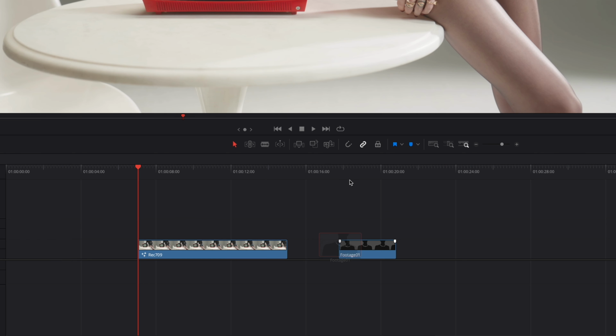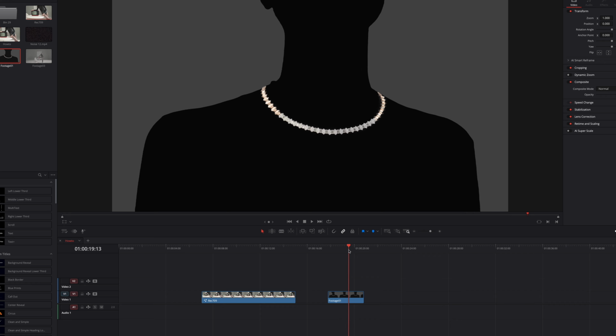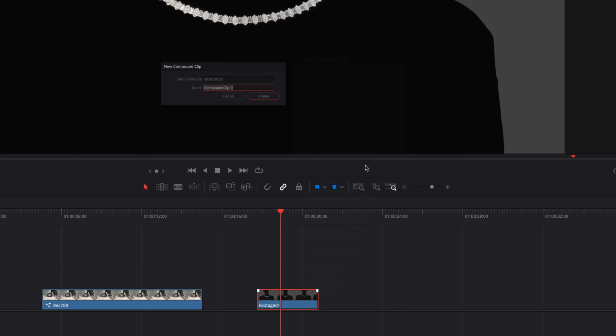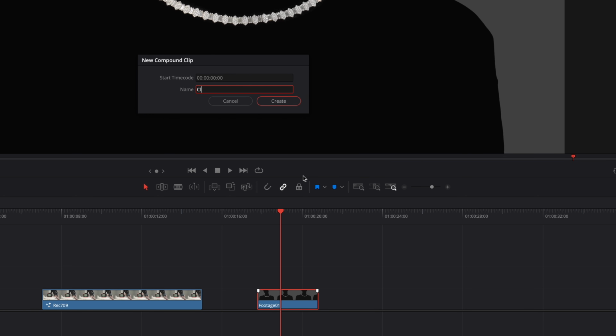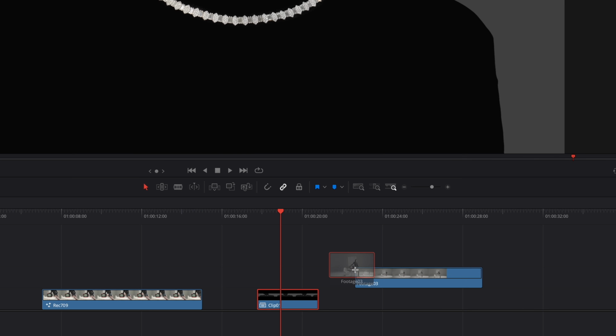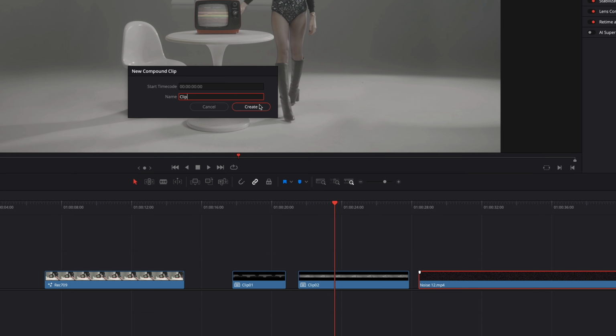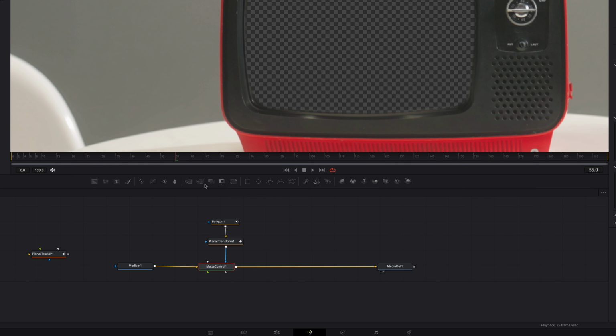Let's add some footage. Create a compound clip for color grade and add some effect at the end. I will use 3 footage, so I will create 2 more compound clips. Add a multi-merge node.